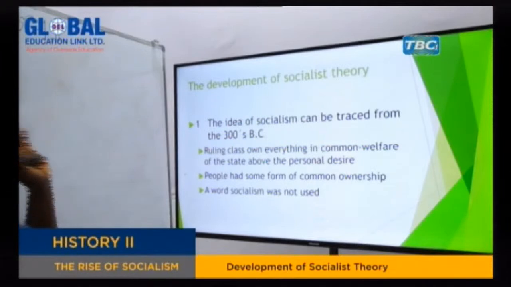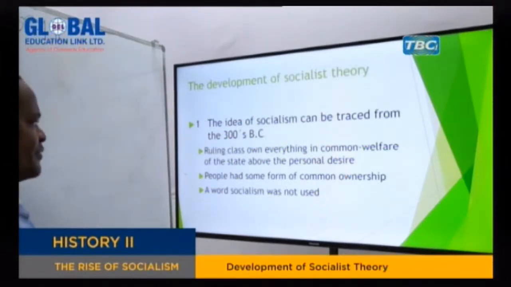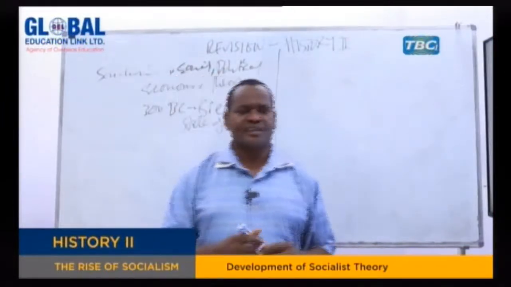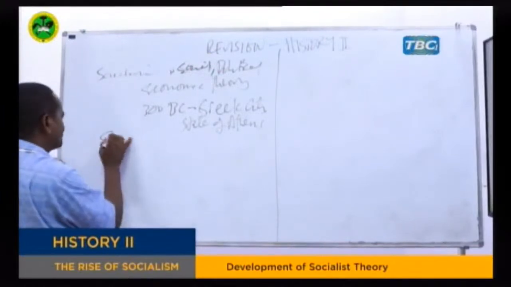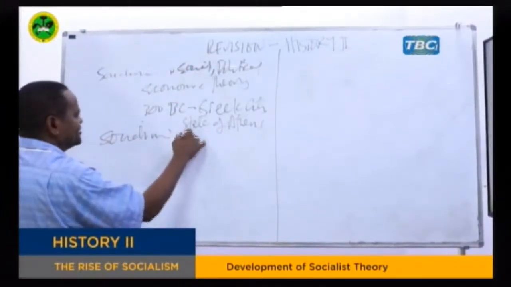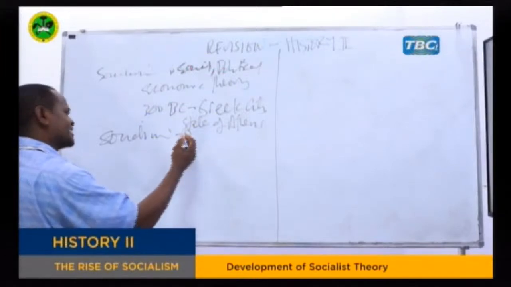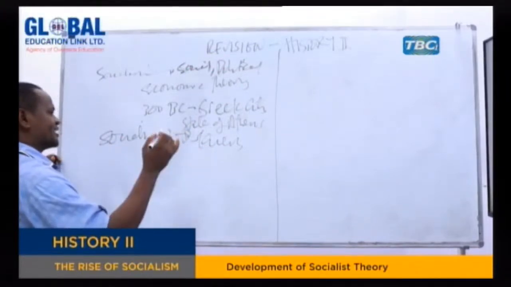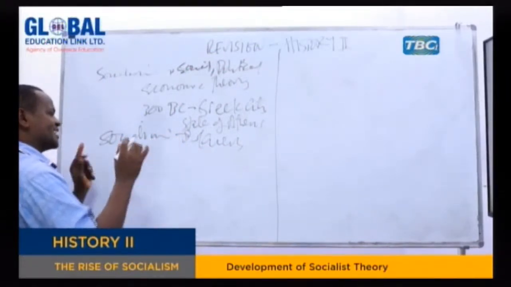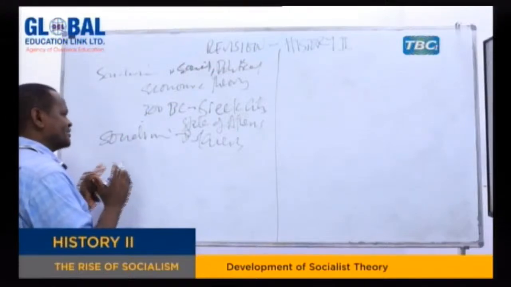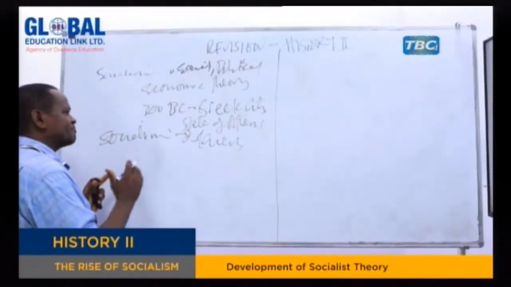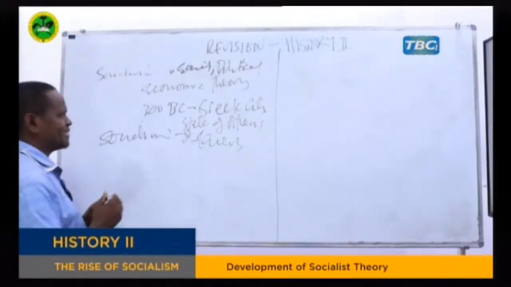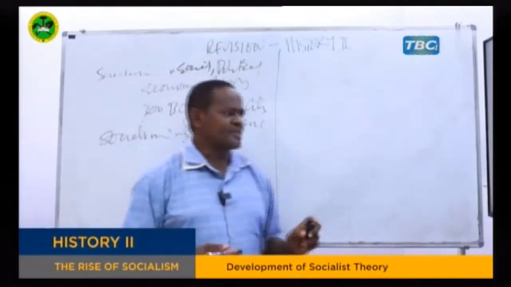We will have to go as far back as 300 years before Christ. But remember, at that time, the word socialism was not used. Instead, they were just looking at the society. And this is the time when there was slavery in the society. So what Plato was proposing was the establishment of an ideal society in a slavery society, whereby the personal desire will be given less priority than the state desire. So that is what it means by socialism, and that's exactly a place where we can trace the beginning of socialism, my dear students.